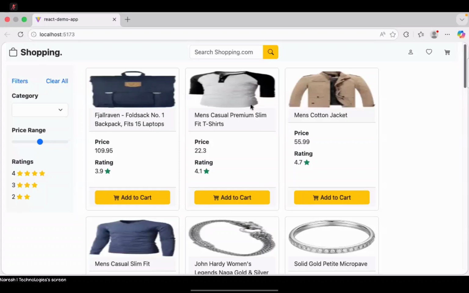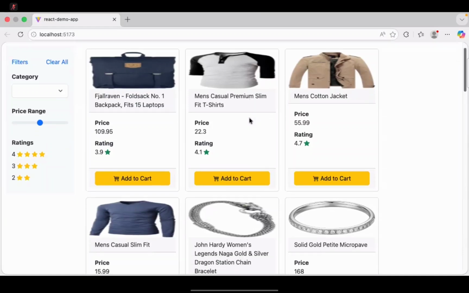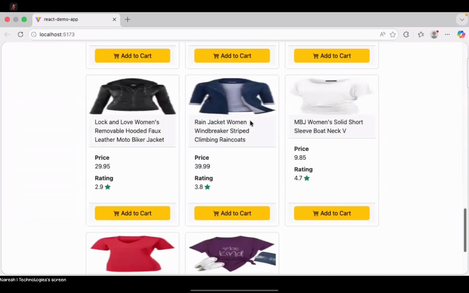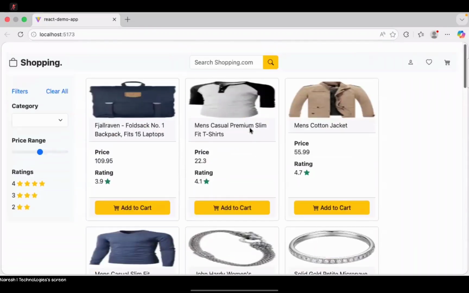So it is the data coming from their website. These are all the products they have in this website. That means we are fetching the data and we are displaying the data. Now we have so much work here. We need to add a lot of things and a lot of functionality also, right?